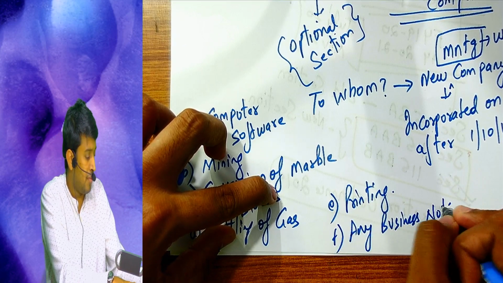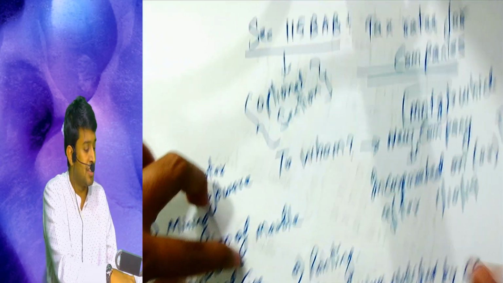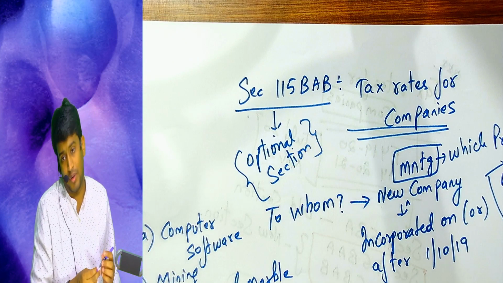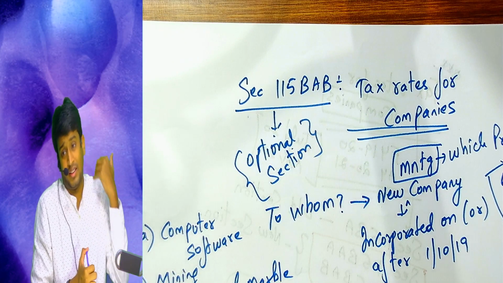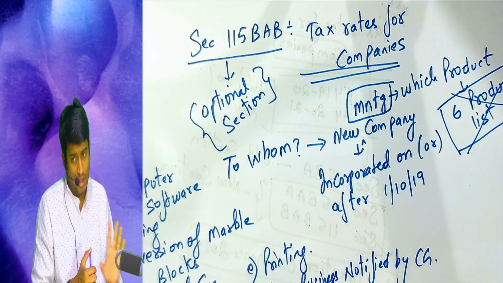They have the power to notify any business and say that for those manufacturers this section will not apply. That they can do through a notification in future. So let us repeat once again till here, then we will cover.